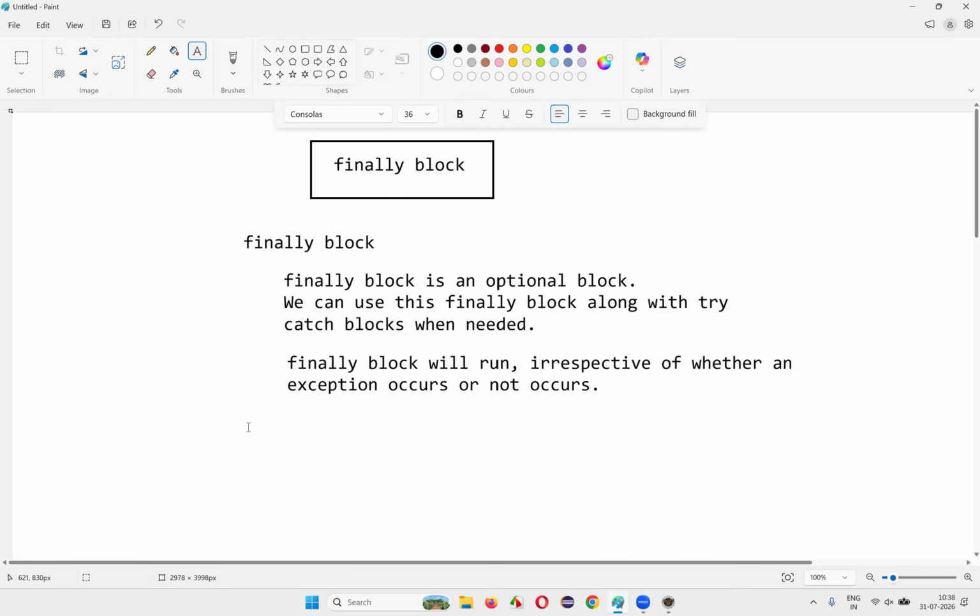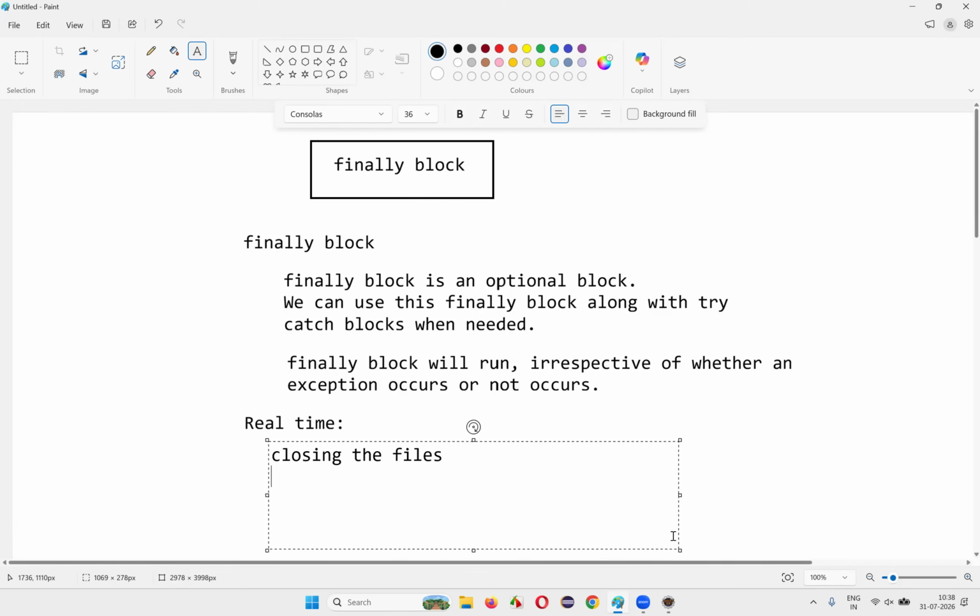So in real time, where exactly is this finally block used?